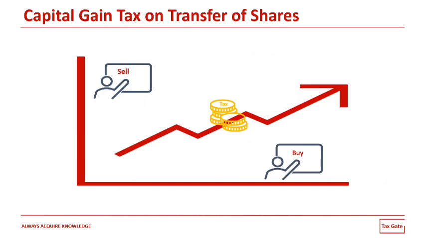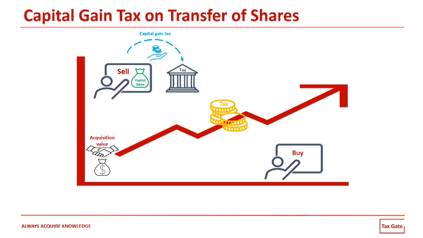Let's start with capital gain tax. Capital gain tax would apply when we have any realized gains against the share transfer. So, in a different way, capital gain tax here should apply on the difference between the acquisition value of the share and the selling price or the fair market value upon transferring that share. And here one of the most important points to be highlighted is that the transfer of shares should take place at market value, as it would be highly challenged to consider the value of the share the same as the acquisition value upon the time of transferring those shares.